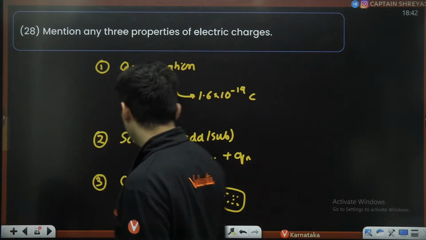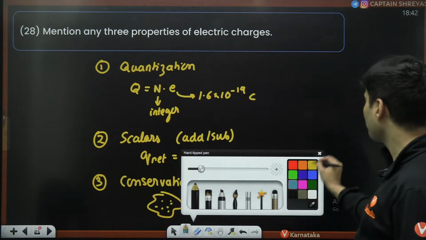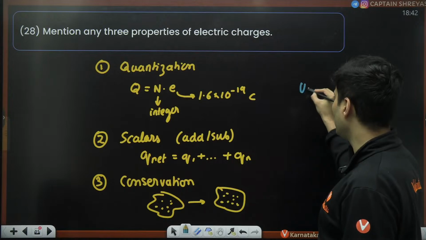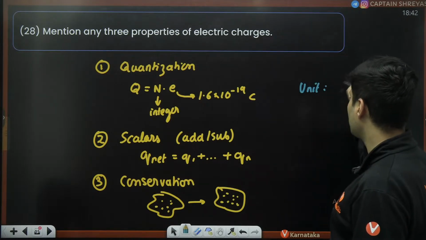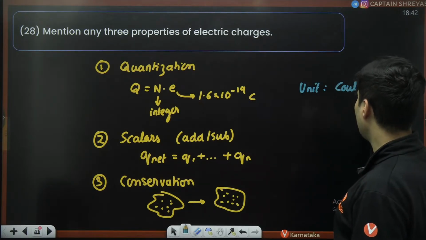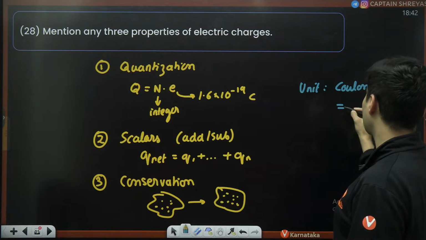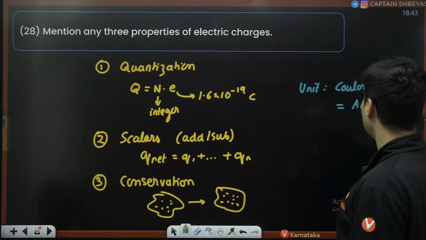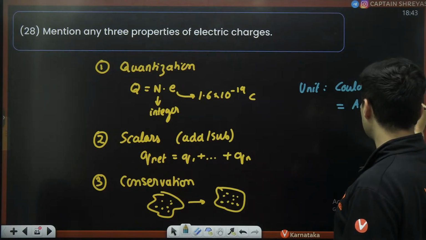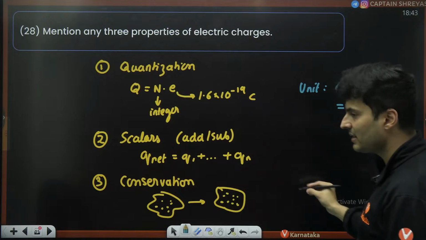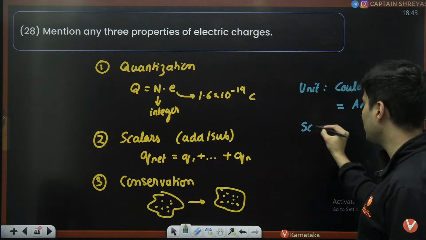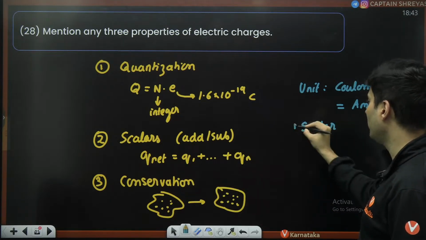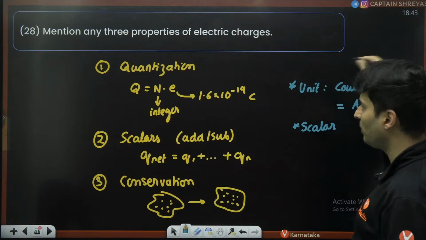And you can just mention some supplementary properties. The unit of charge is basically coulomb, and a coulomb is basically an ampere multiplied by second. You can mention that to impress the examiner. And you can also mention it is a scalar quantity. If you mention these things, the examiner will be super impressed.